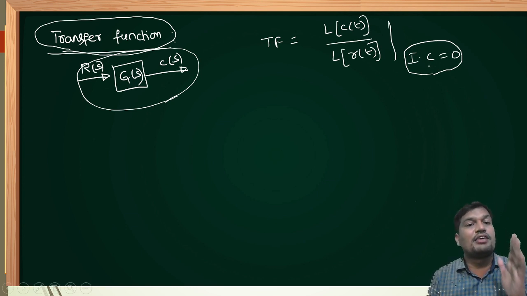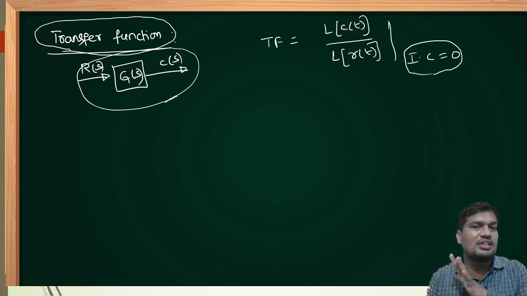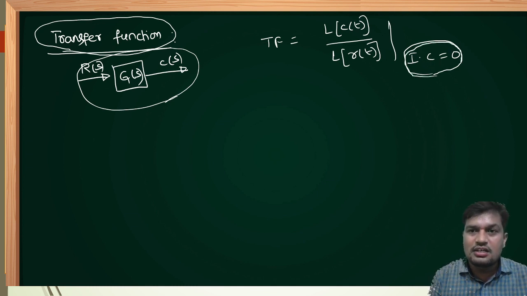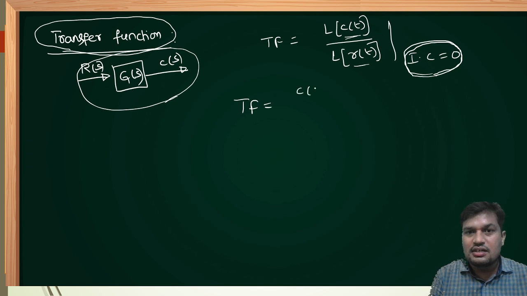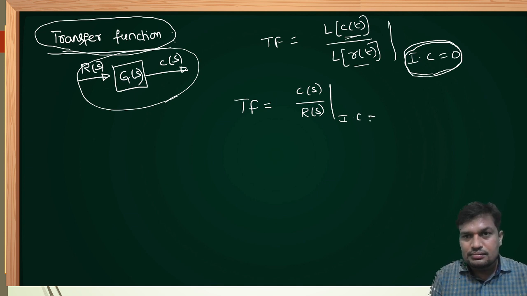Therefore, while giving any definition, please first follow the condition, then only that definition is valid, otherwise it is invalid. Once again I am repeating, by assuming initial conditions are 0, it is the ratio of Laplace of output to the Laplace of input, right? Now Laplace of C of t is C of s, Laplace of R of t is R of s, by assuming initial conditions are 0.